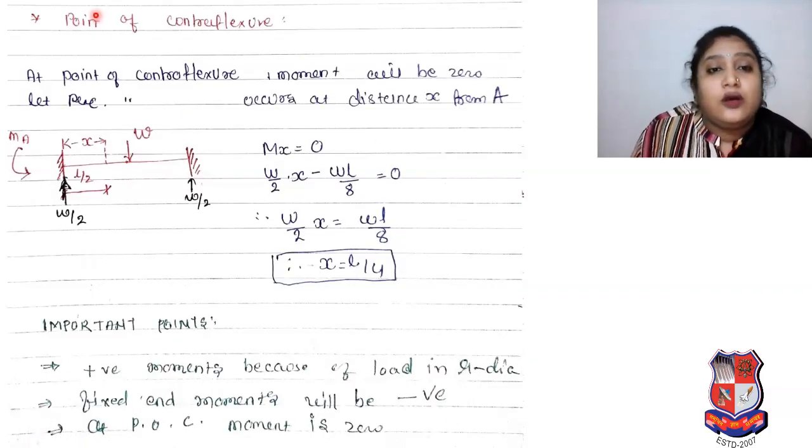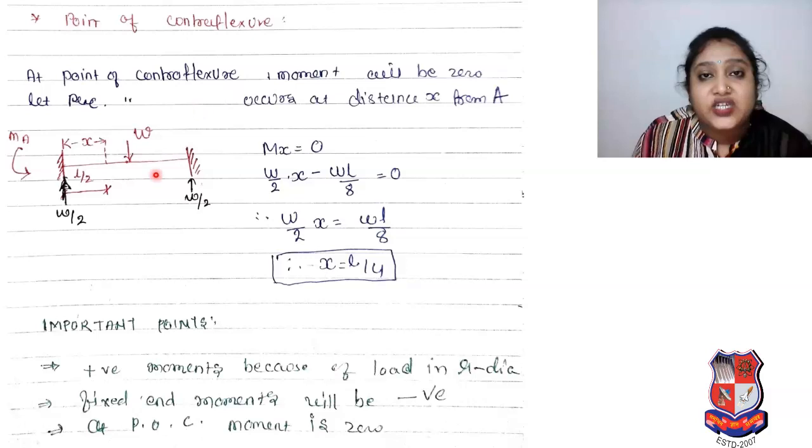So what is point of contraflexion in that case? At point of contraflexion, moment will be 0. Let point of contraflexion occur at distance x from A. You can see it is our fixed beam, W point load, our reaction W by 2 at both ends, our moment at A. We are considering that point of contraflexion occurs at distance x from A support.